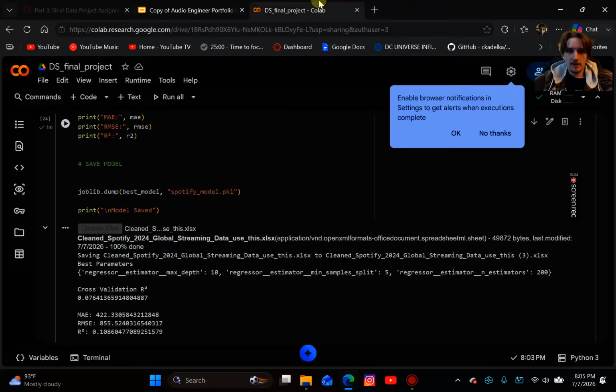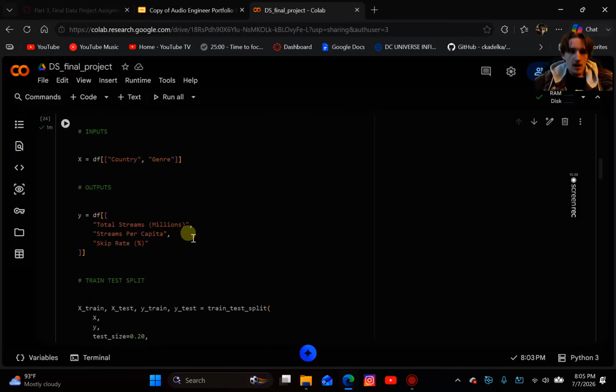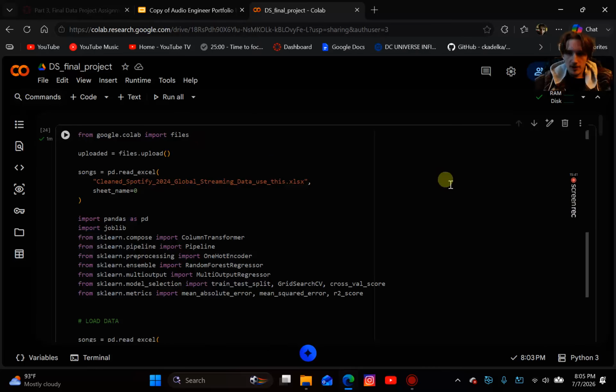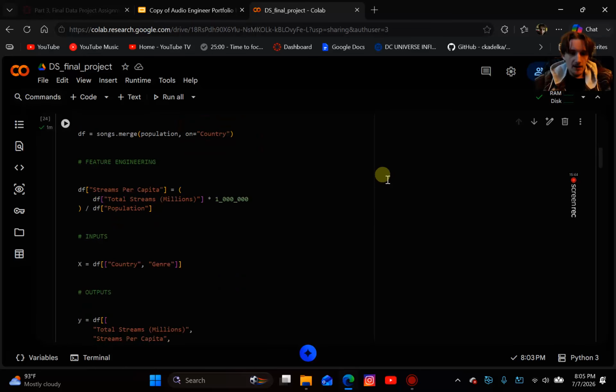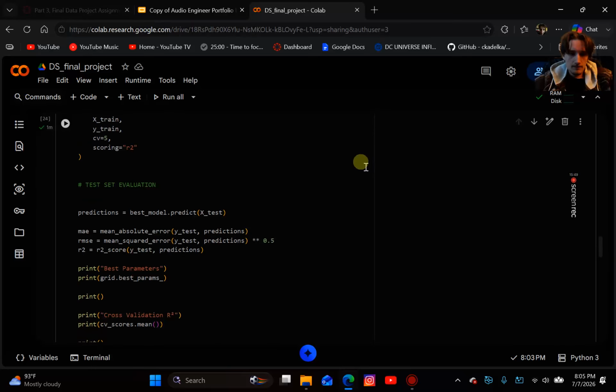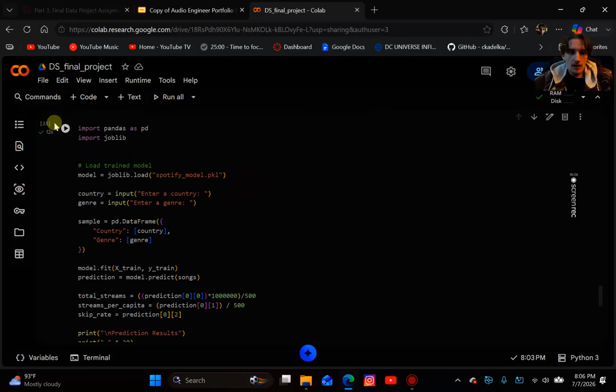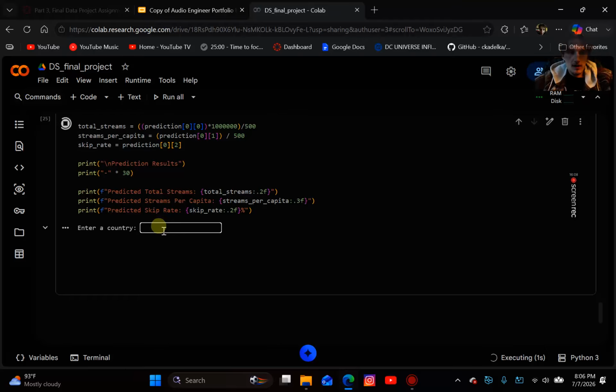Oh yeah, and then to go back to the data here, I'll just scroll through the code a little bit. This is the training phase, I suppose. There we go. Summary statistics: we have the R squared value, the mean absolute error, the root mean square error, and R squared. And then go down here.